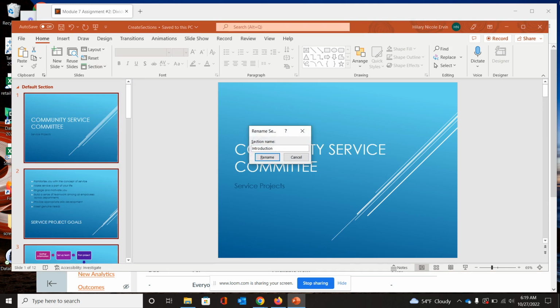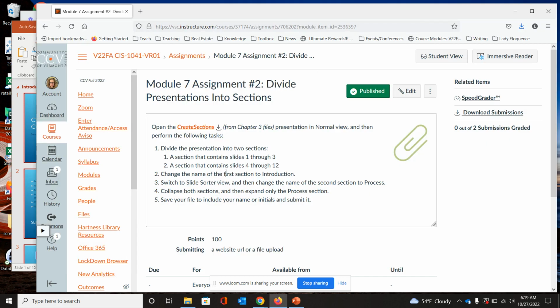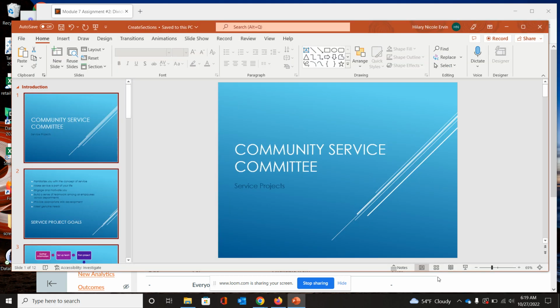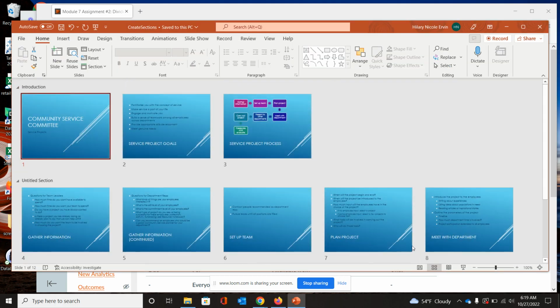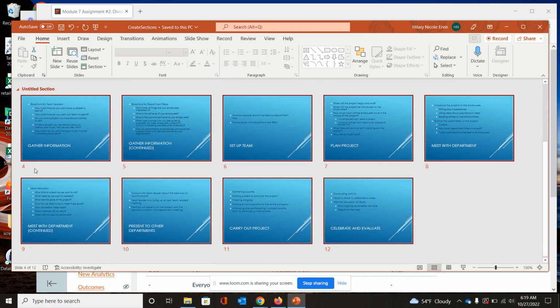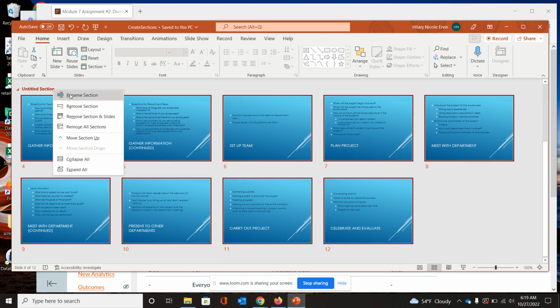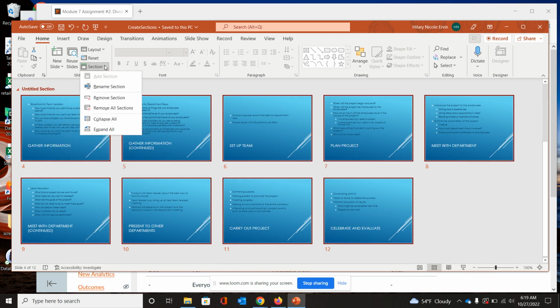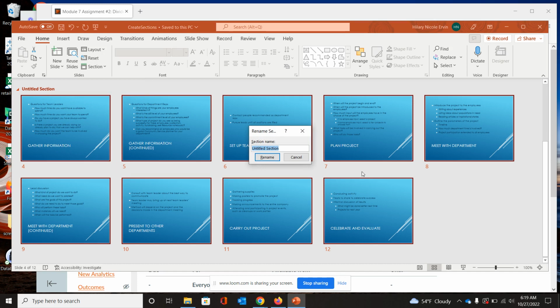It then wants us to switch views to the slide sorter view and then change the name. So we'll come over here to our deck. As you can see, there's 2 blocks now, so they're kind of on their own. I'll come over here and click on the section, right click, remove section, or come up to the section tab and click on that, process.